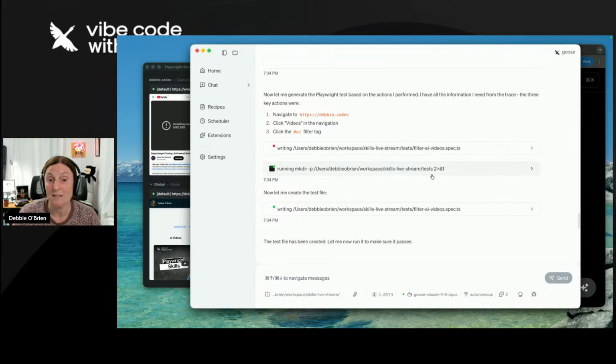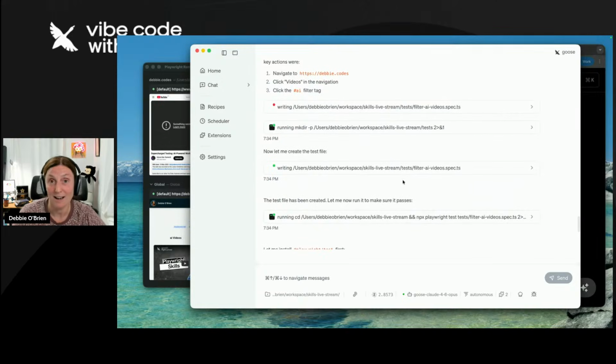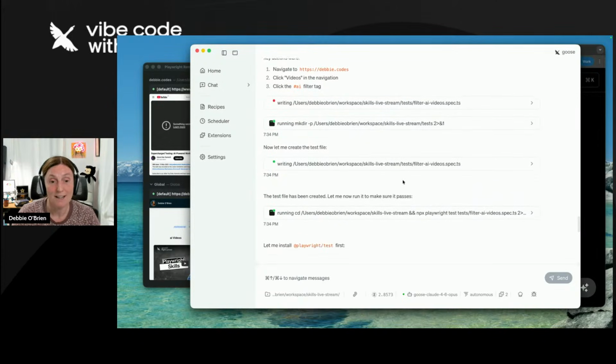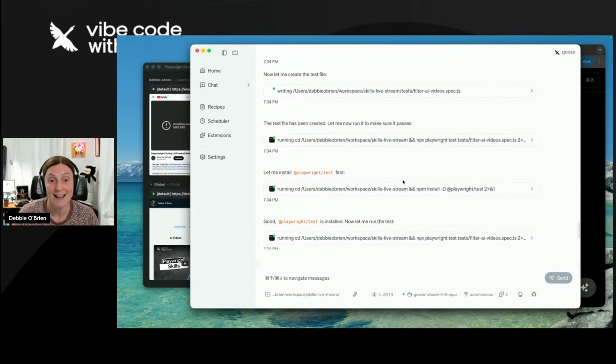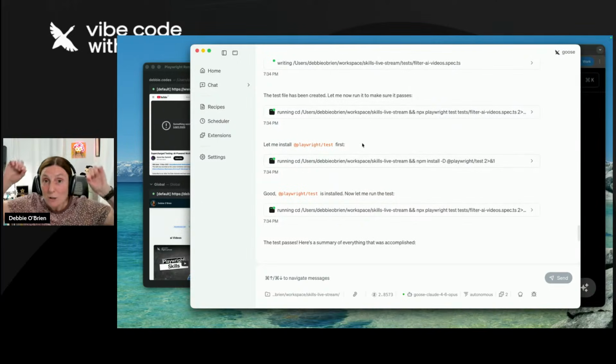It made the test folder, because I don't have a test folder. Like I told you, it was an empty repo. And it created the test file. And then look at this. This is so cool. Goose just decided that it's going to install Playwright for me, because I didn't even have Playwright installed. So if I'm going to write a test in Playwright, it was like, well, if you're going to write a test, you probably want to run the test.